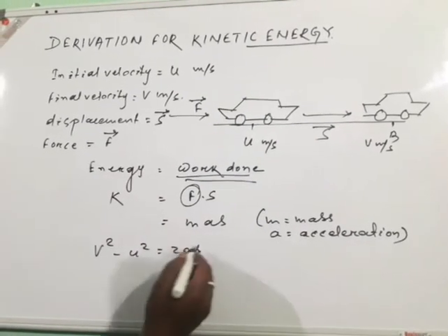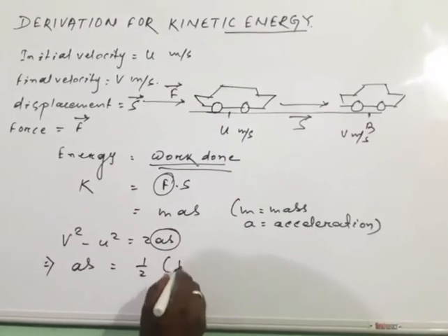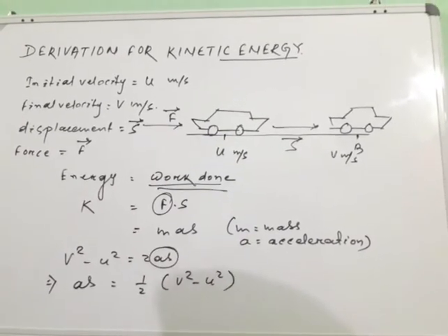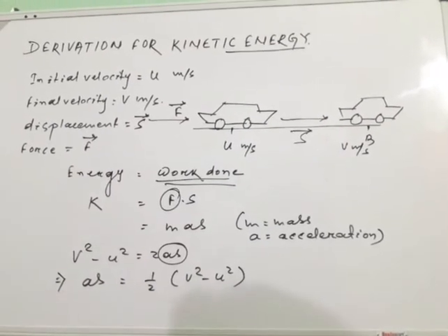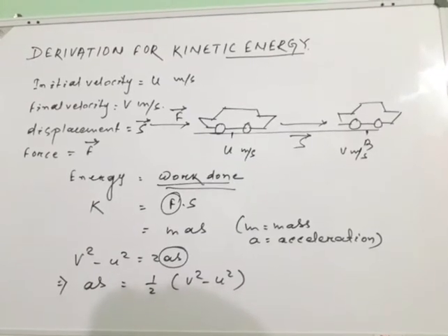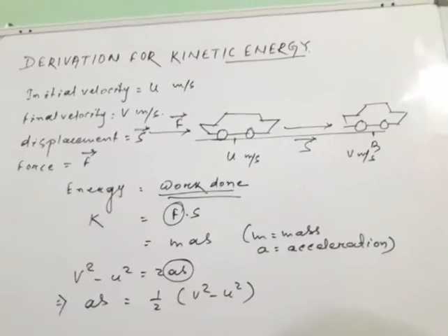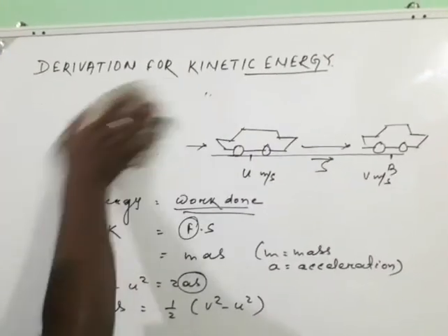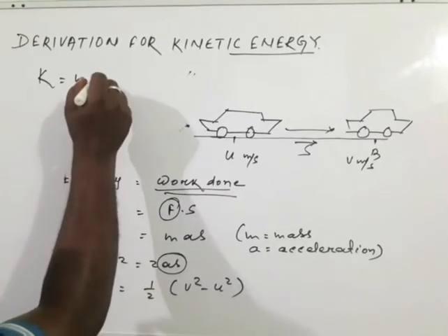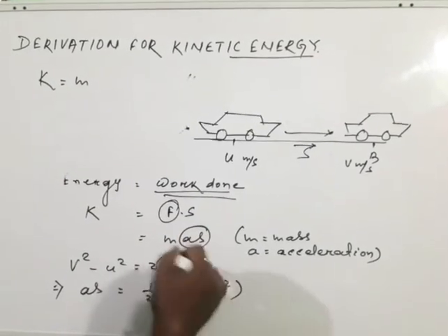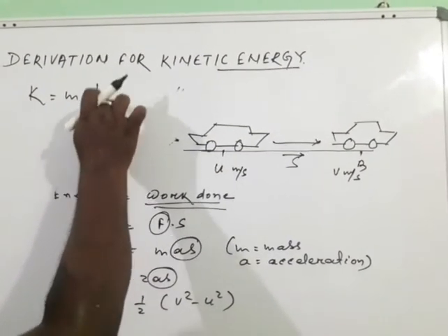So a s is equal to half into v square minus u square. Substituting the value of a s in K equals m a s, we get K equal to m into half into v square minus u square.